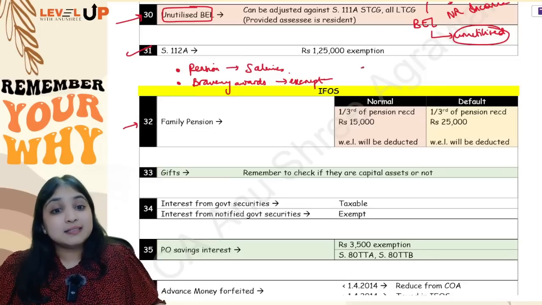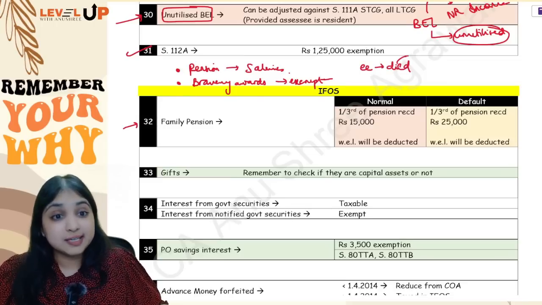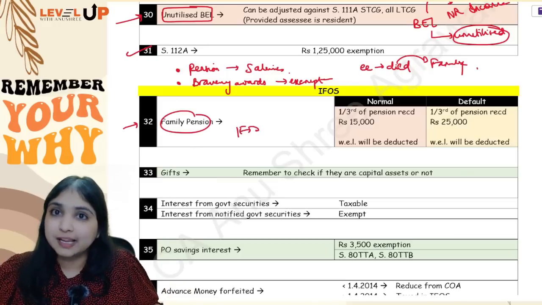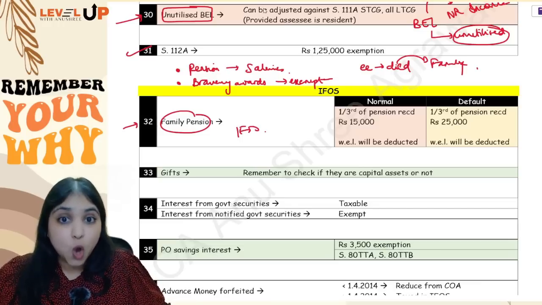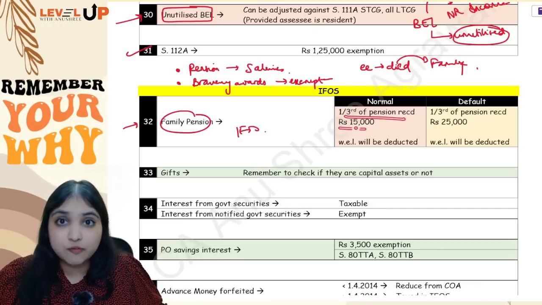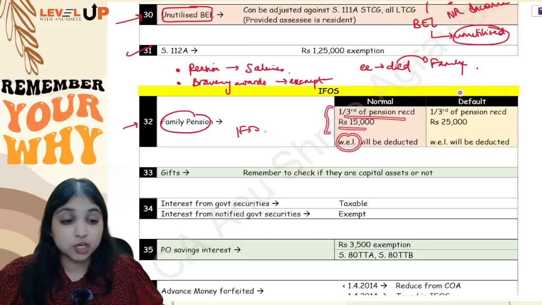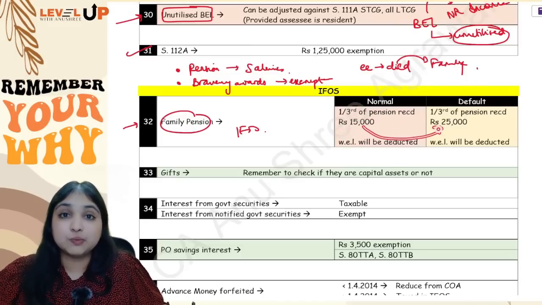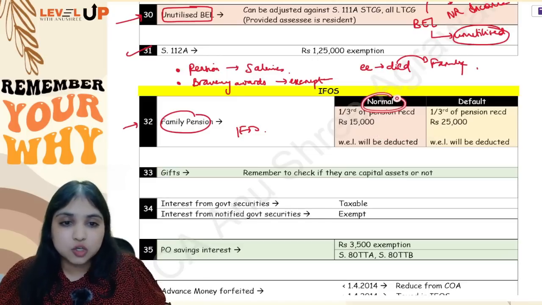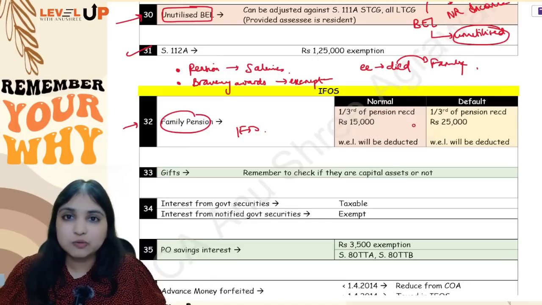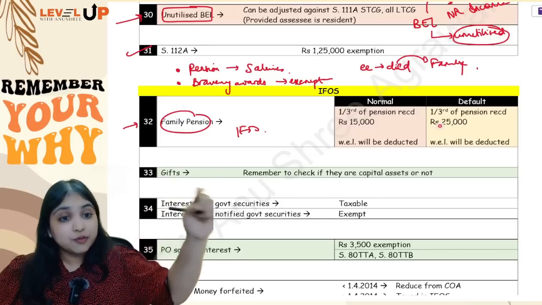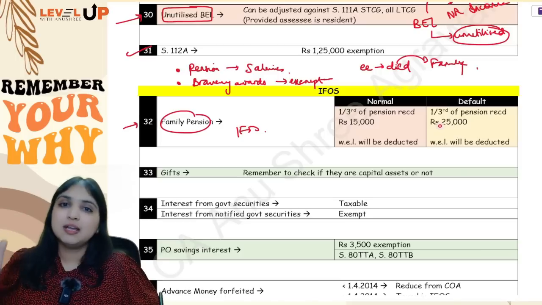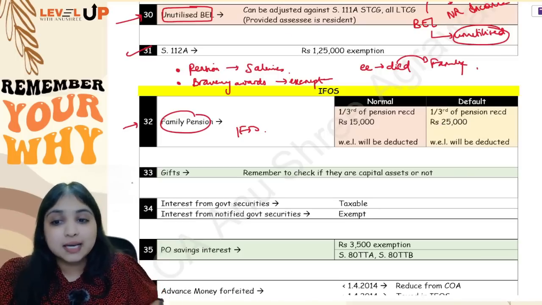Okay. In case the employee has died and after his death, if his family is receiving pension, that is called as family pension. It will come under the IFOS head. Now, this family pension under the normal regime, 1/3 of the pension received or 15,000, whichever is lesser will be your deduction. But under the default regime, same 1/3 of pension received, but instead of 15,000, it will be 25,000, guys. Okay, so under the default regime, 1/3 of the pension received or 25,000, whichever is lesser will be your deduction.